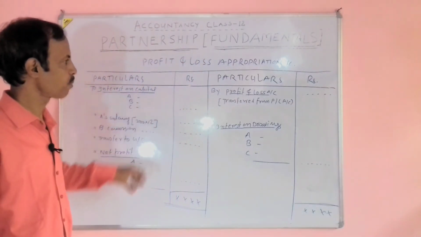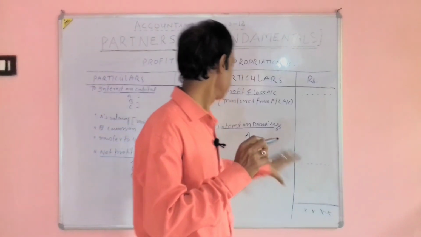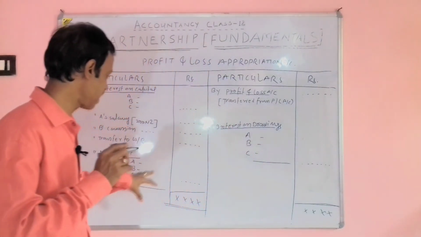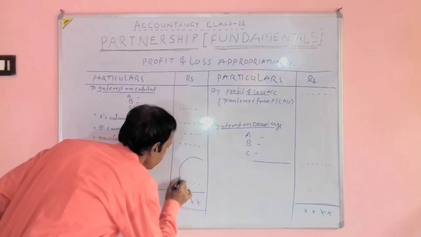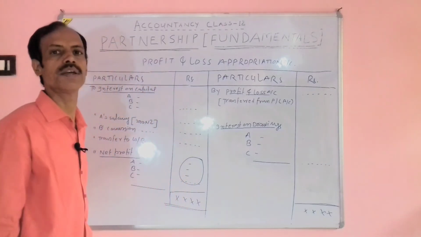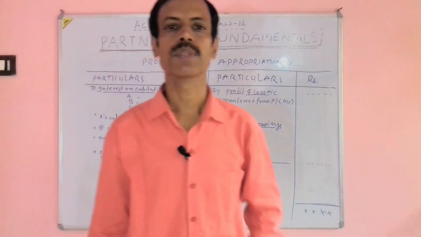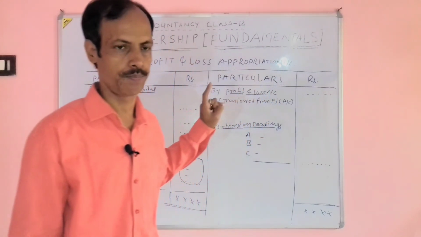After preparing the profit and loss appropriation account, we will balance this account. Total of the credit side will be deducted from the total of the debit side, and the balance of profit is distributed among partners according to their given ratio. If the ratio is not given in the question, it will be appropriated equally.